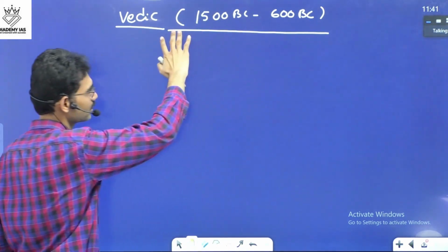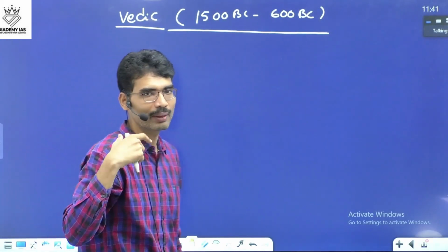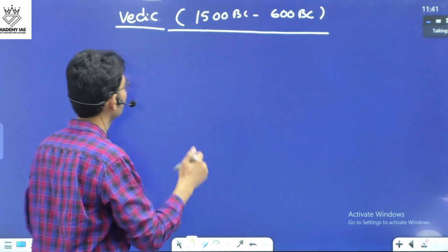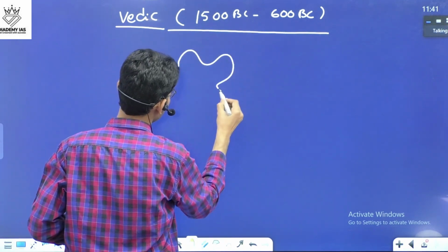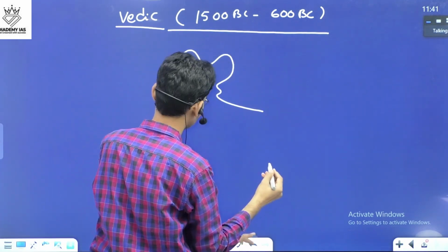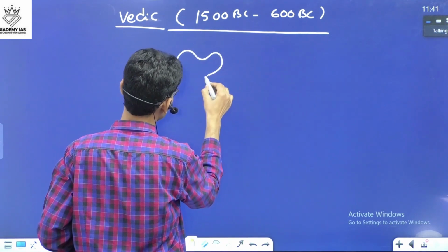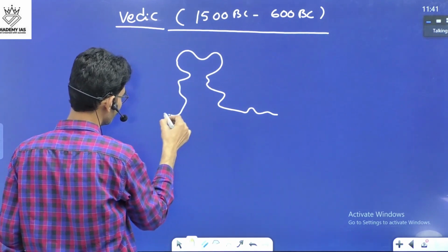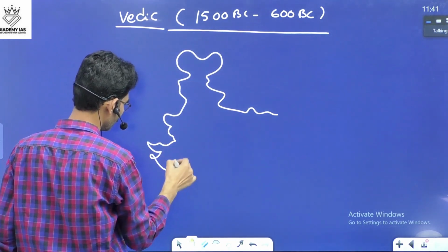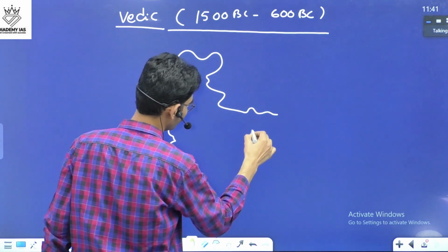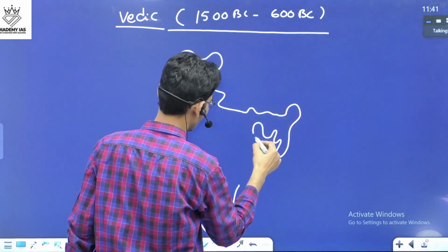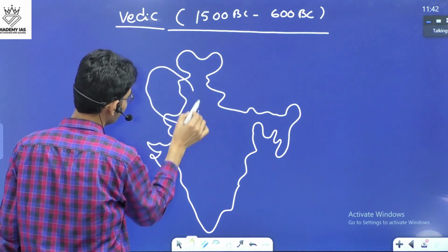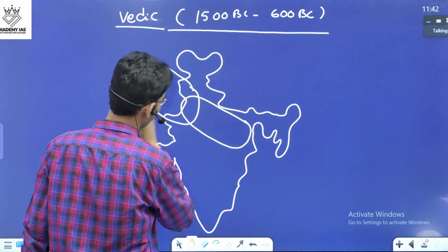After knowing this, the immediate next step is to imagine in which geographic location Vedic society flourished during this time period. Early Vedic was in this area, later Vedic in this area.